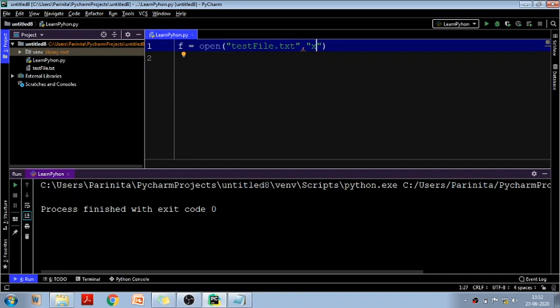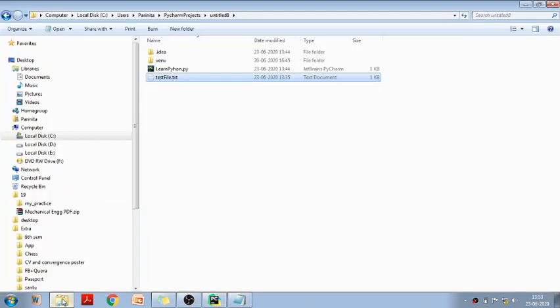So these are the 4 main modes. Now let me tell you where this test file.txt should be. Whenever you want to deal with any file, you can place the file somewhere else also and give the full link, but the easiest way is to write the file name here and make sure whatever file name you have written there, you make that file here.